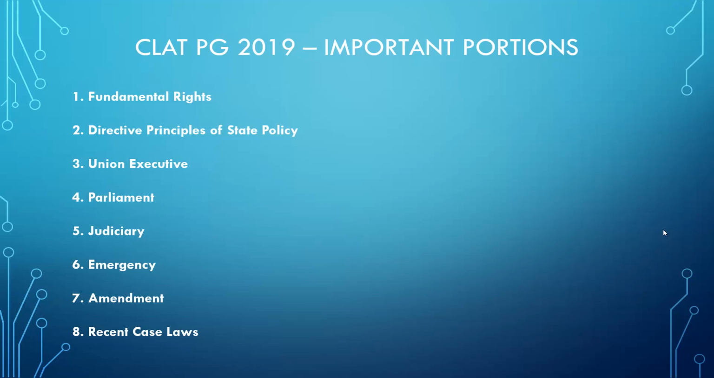Union Executive is really important, that you need to revise again, because there are a lot of objective questions that are generally asked from Union Executive. Now Parliament, that is important too. Judiciary, emergency, amendment and the recent case laws. These are the 8 chapters and portions, I can say. These are really important for CLAT PG 2019, that you need to revise again and again, so that you can expect at least 23 to 25, or more than that number of questions from these 8 chapters and portions. So go and study and revise these chapters.